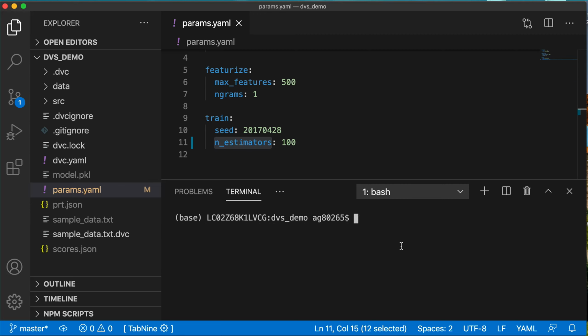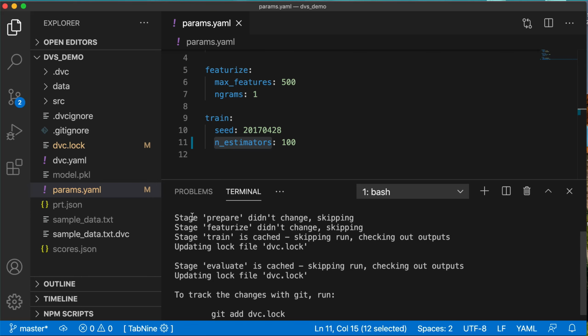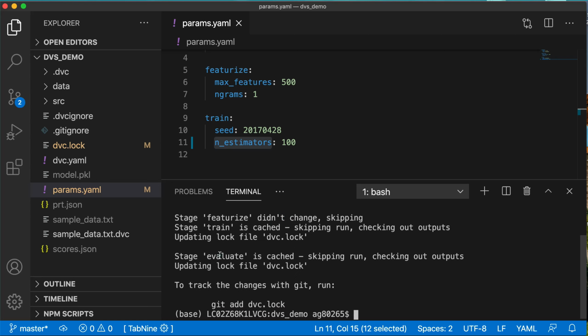Just run it again, dvc reproduce, and now you will see that it did not run the prepare stage, it did not run the featureize stage, it has only run the train and evaluate stages. So this is the best part about using DVC.